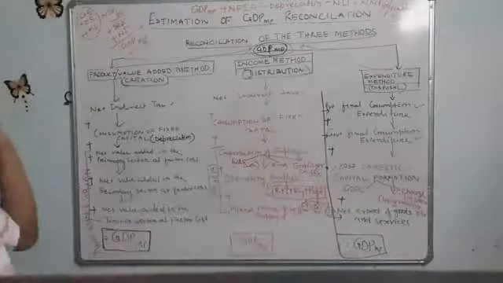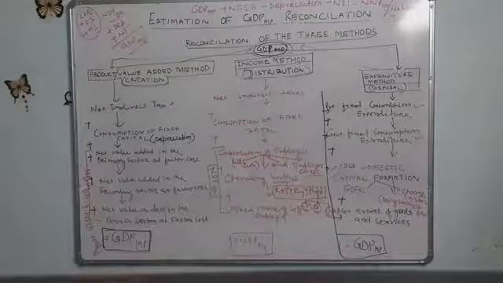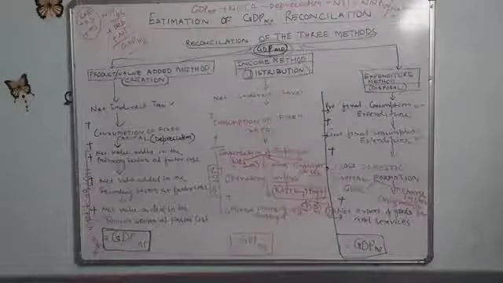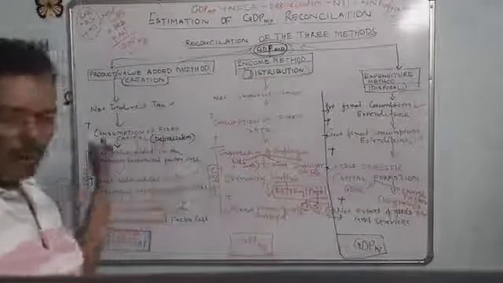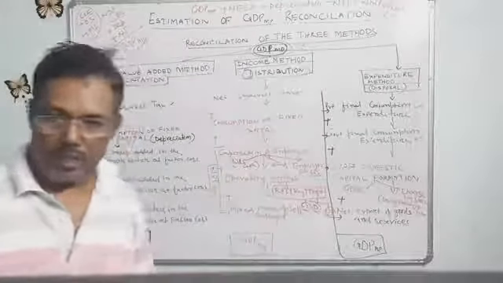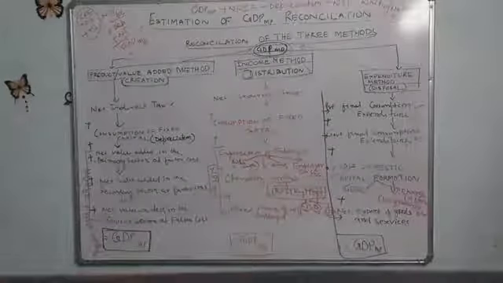So now it is clear, the reconciliation of three methods: the value-added method, income method and expenditure method. These three methods calculate national income, or GDP at market price, or NNP at factor cost. These are the three important methods of calculation in national income, and this is the reconciliation.